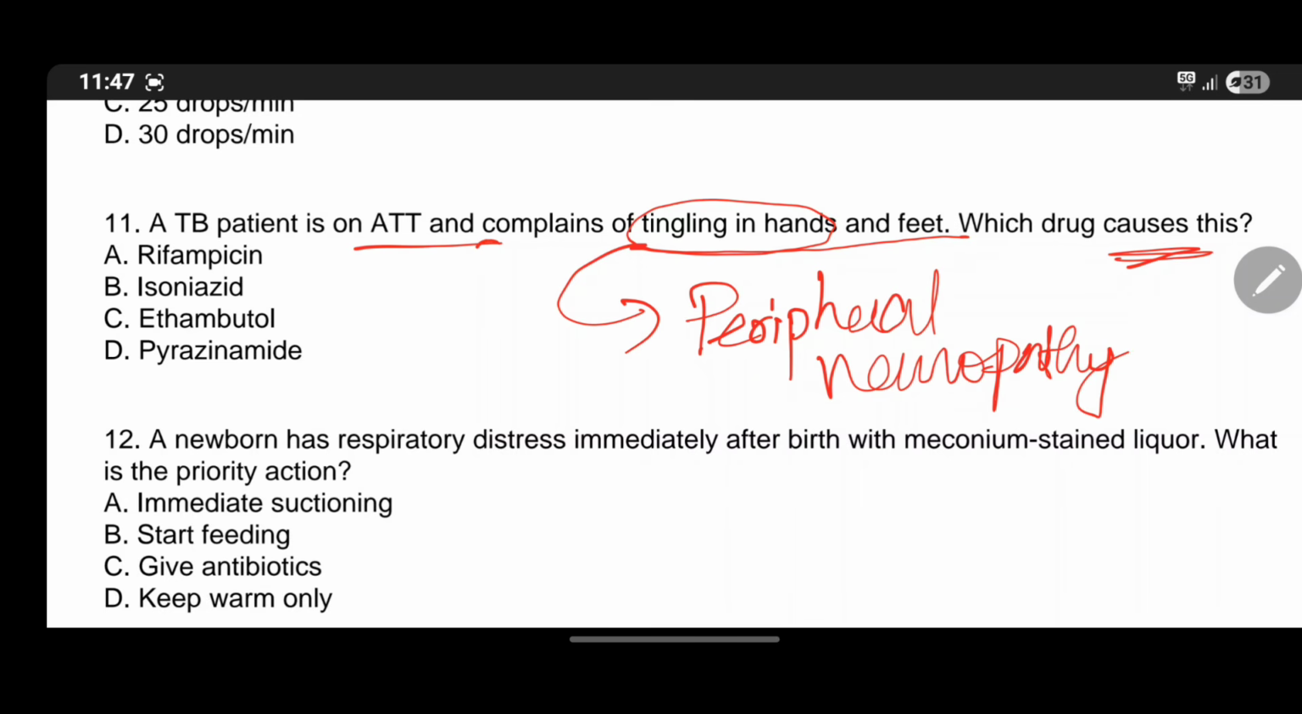So which drug is potential to cause this? Isoniazid. So isoniazid causes peripheral neuropathy. We can prevent this by giving vitamin B6, pyridoxine, as a supplement.